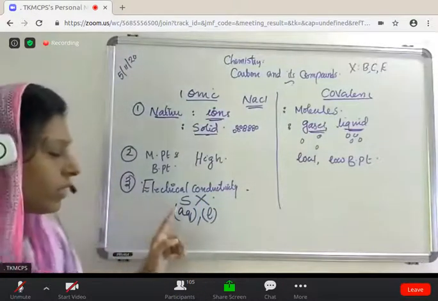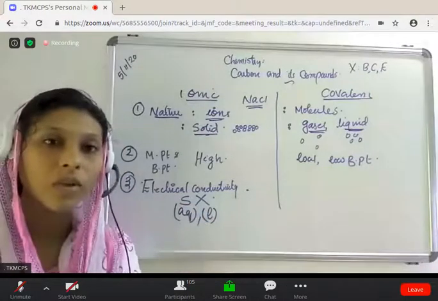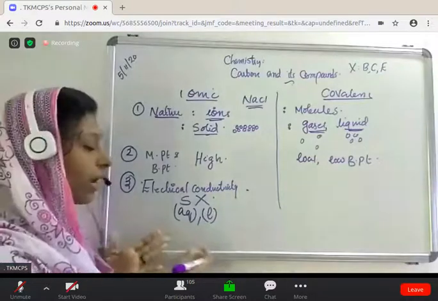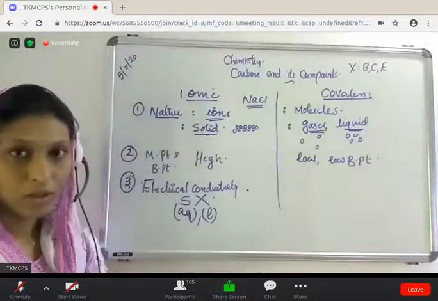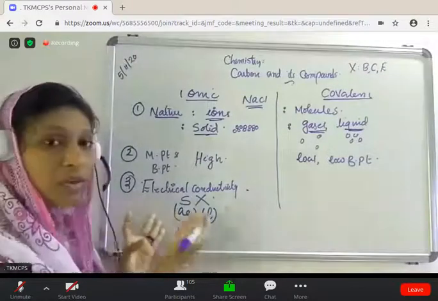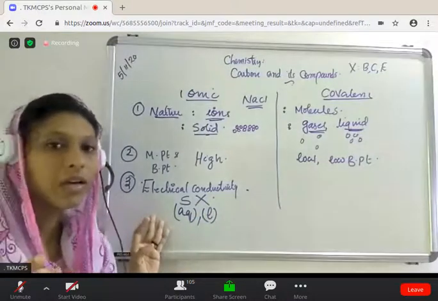Okay, so in solid state, they don't have any free ions, but when it is dissolved in water or any other solvents, you can say that free ions are present there. So due to the presence of free ions, this ionic compound conducts electricity. Clear? If free ions are there, definitely it conducts electricity. Clear, children?